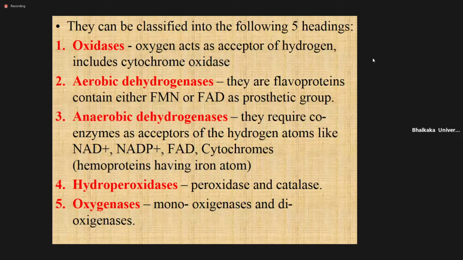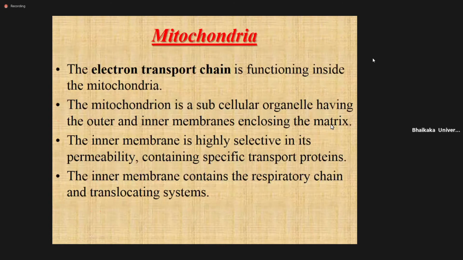So these are all the enzymes involved in the ETC cycle. We will look into these enzymes in detail in forthcoming slides. So just remember, these are the 5 enzymes present in the ETC cycle. Okay, so now where does the ETC occur? As we see, the TCA cycle occurs in the mitochondria.